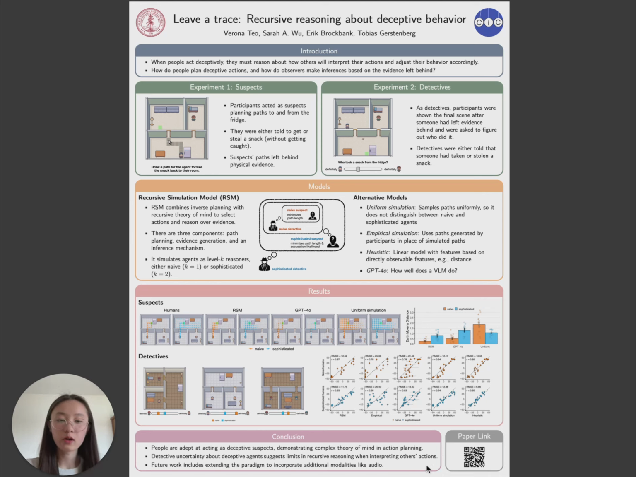For future work, we hope to find ways to better tease apart the different kinds of strategies that people are employing, and we plan to extend this paradigm by adding more types of evidence, such as sound, to explore how social reasoning adapts to even richer environments.